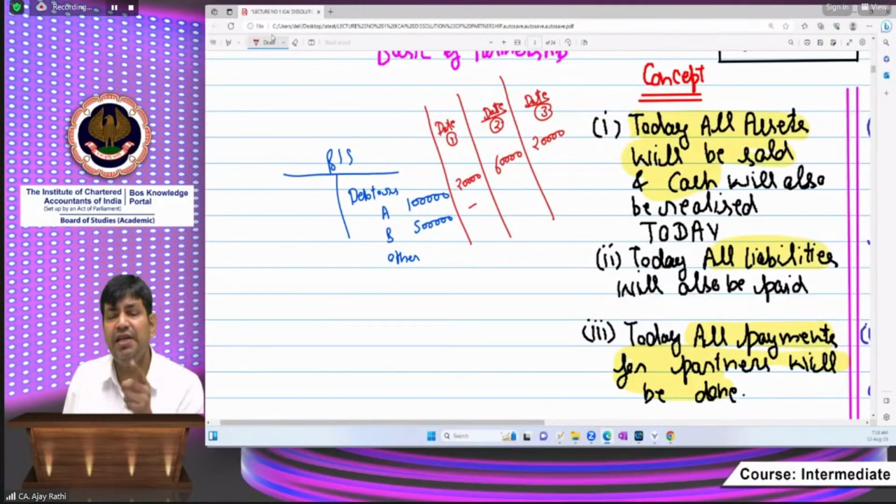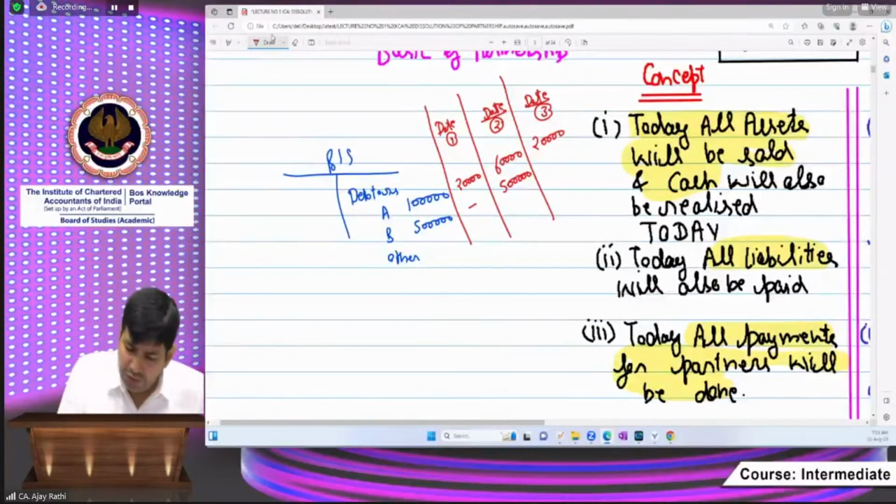So if we are saying piecemeal distribution, first I am taking the piece. What do we mean by piece? Piece means some of the amount is being realized from a particular asset. Take another example, Mr. B is paying the full amount on this date. Is this a piece? Yes, because on date 1 it has not been realized; it has been realized on the second date.